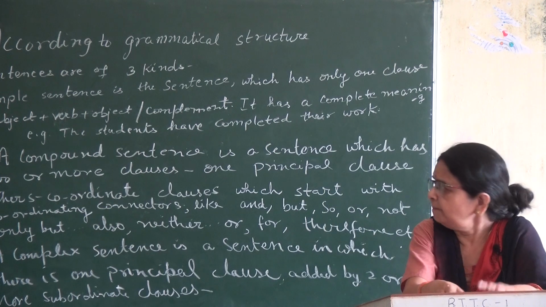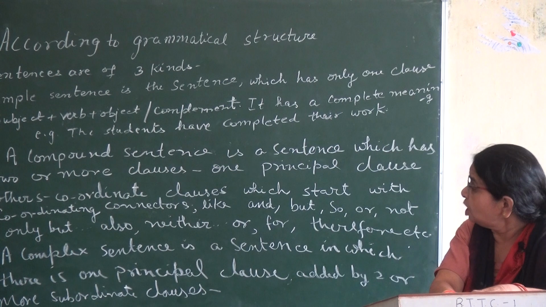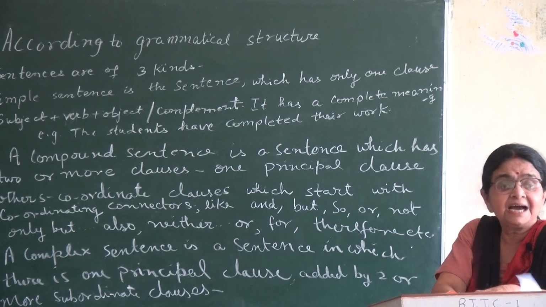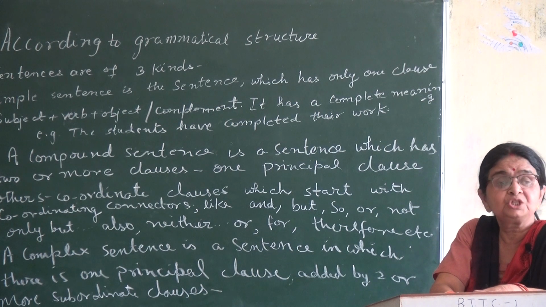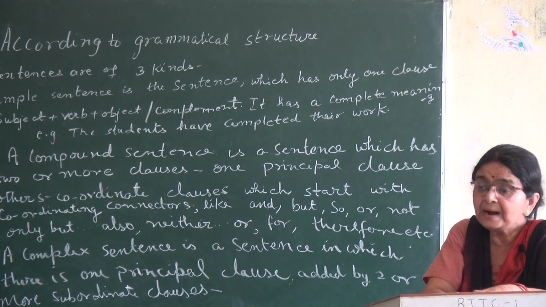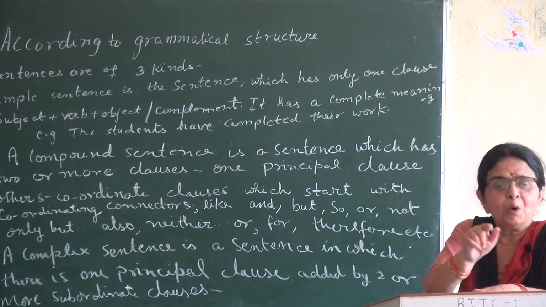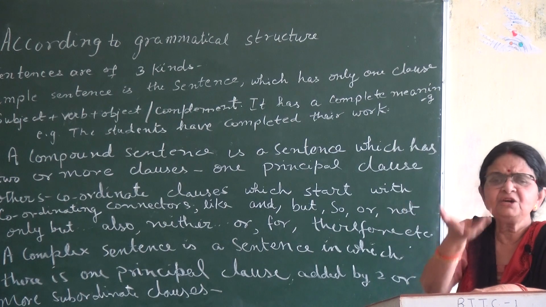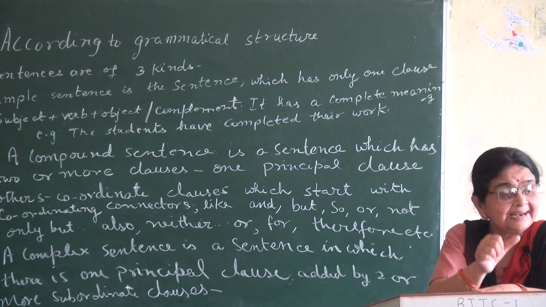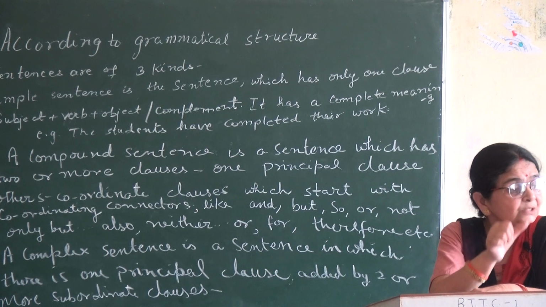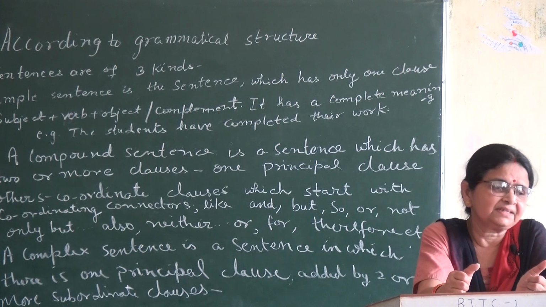Now come to complex sentence. That means remember कि एक प्रिंसिपल क्लॉज के अलावा 1 या 2 या 3 भी कोऑर्डिनेट क्लॉज हो सकता है कंपाउंड सेंटेंस में. If the compound sentence is big, then more than one coordinate clause. What is the meaning of coordinate clause? Clause of equal rank. And remember that a coordinate clause begins with a coordinating connector.